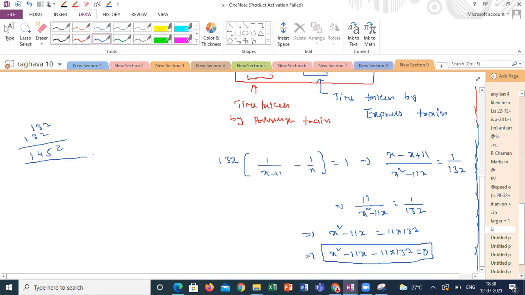1452. How can we split 1452 in multiples of 11 and something? My sum should be minus 11 and product should be 1452. What method are you using here?